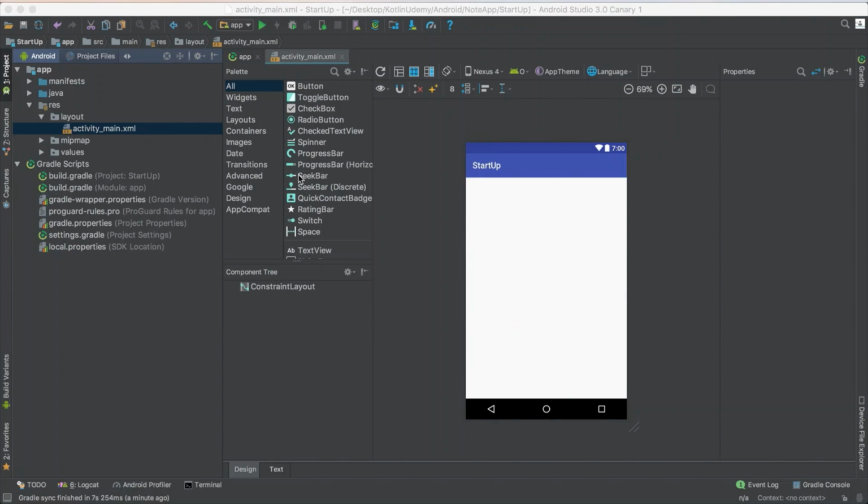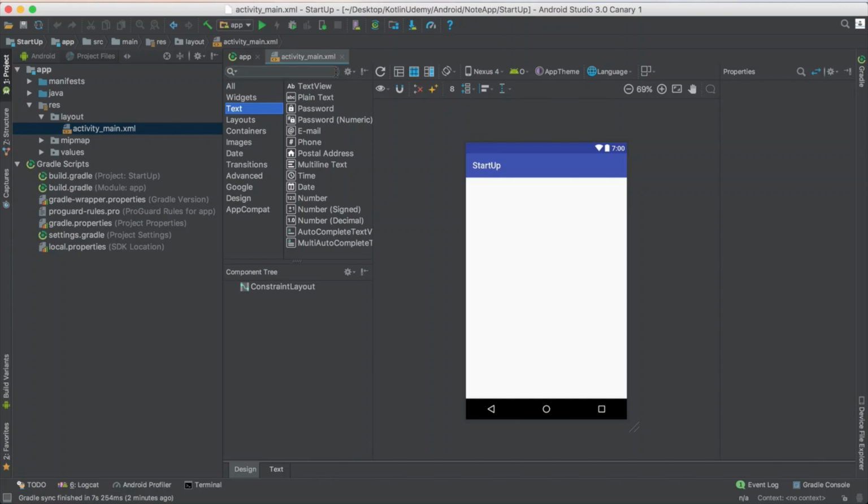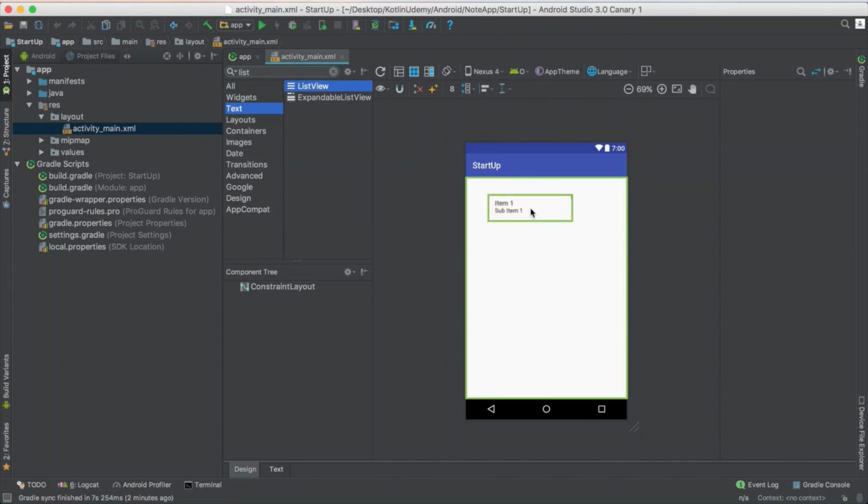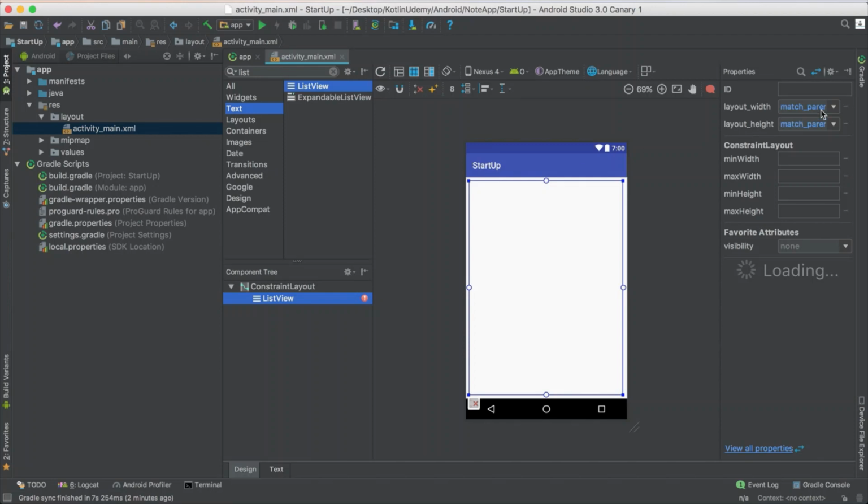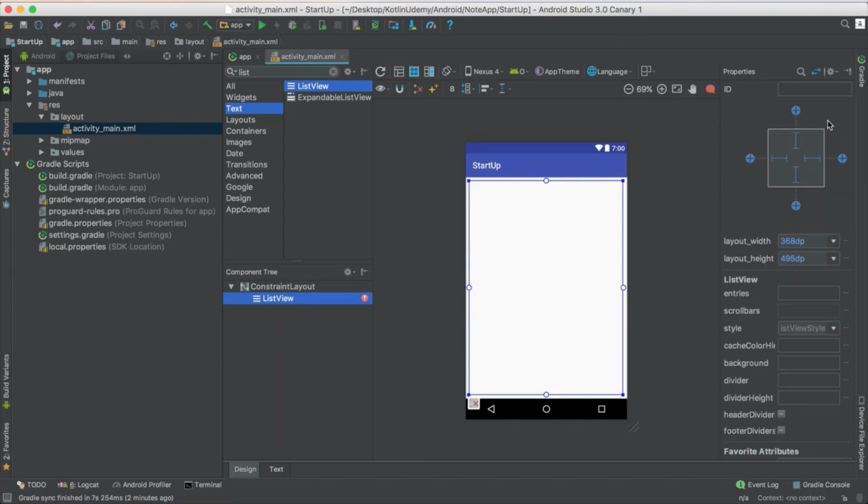So I just search in the tool or widgets for where this one lives. I am not sure where the list view lives, it's not here, so I could search for it. I think ListView, here it is. So I'll take it and add it here. I will add it full screen, like full width and height, the complete screen. I need it to take the complete screen in all width and height, so I make it match parent. Make sure it's match parent in every place.